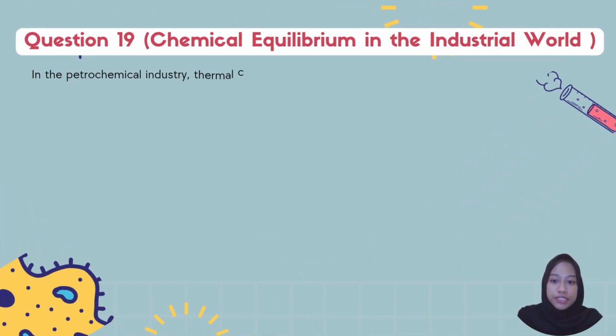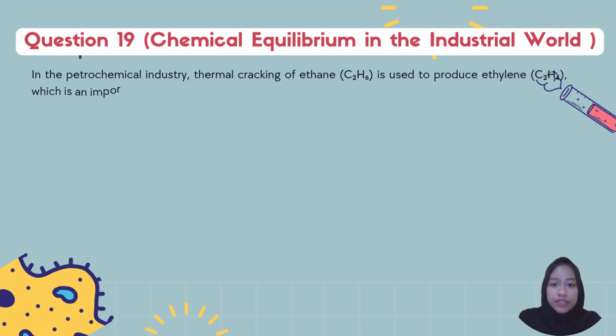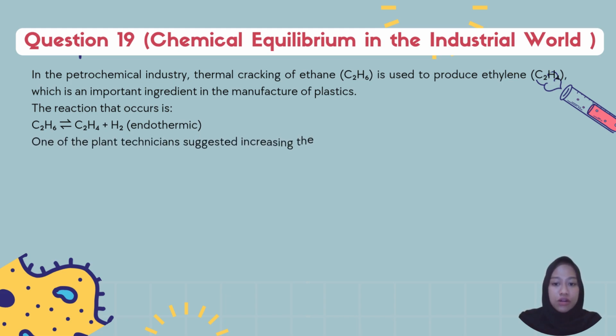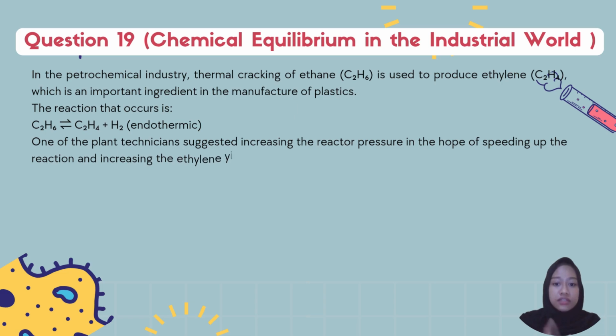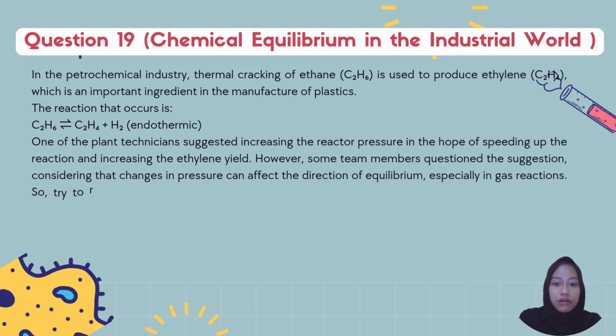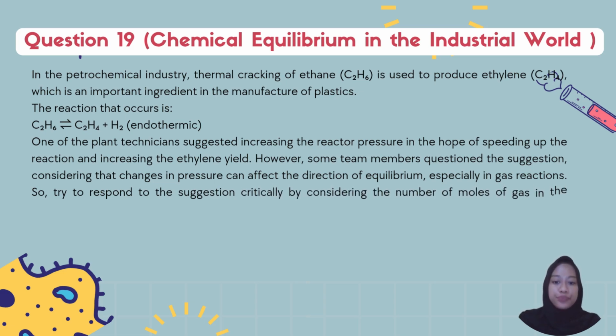Question number 19. In the petrochemical industry, thermal cracking of ethane is used to produce ethylene, which is an important ingredient in the manufacture of plastic. The reaction that occurs is ethane decomposing to form ethene and hydrogen gas. The reaction is endothermic. One of the planned techniques suggests increasing the reactor pressure in the hope of speeding up the reaction and increasing the ethylene yield.